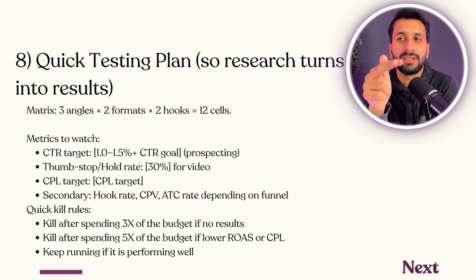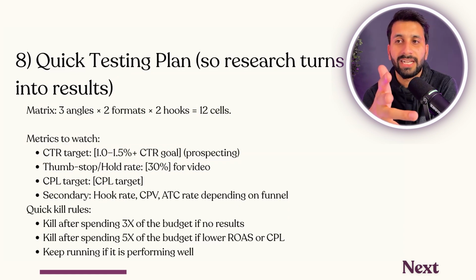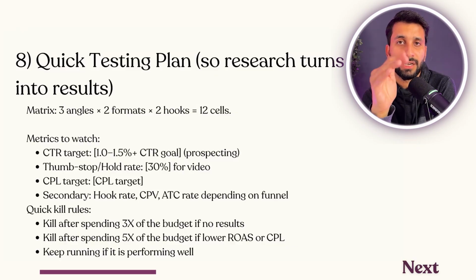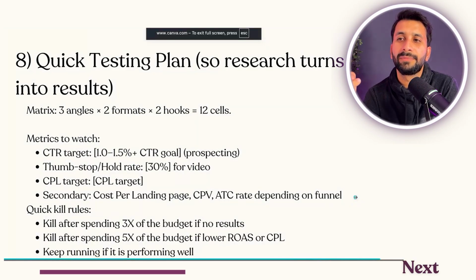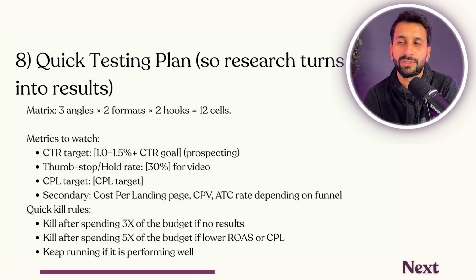Hook rate, especially 30%, and hold rate above 10% is really important if you're running on video. Could be your CPL target or CAC target, and that is the most important metric to watch. Everything else of metrics are a guiding path, but not the real teller if the ad is good or not. The secondary metrics that you can look at, comparing your current winners versus the new test, are cost per landing page, cost per value, add to cart. All of these things are important. Your funnel pages will help you.